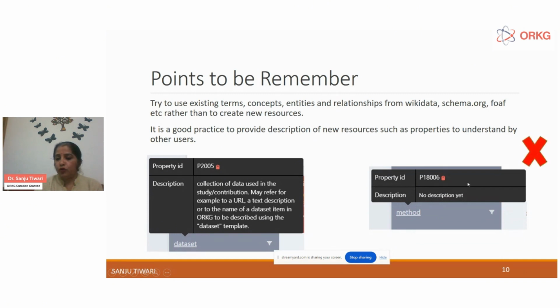So we need to avoid this type of resource without description. We always prefer to have resources with a description, so other users can easily understand. It is also suggested to use existing terms, concepts, entities, and relationships like Wikidata, schema.org, and FOAF, etc., rather than creating new resources.